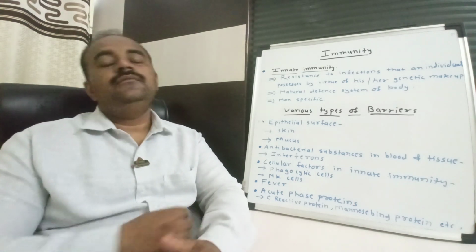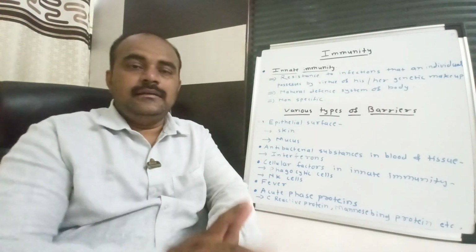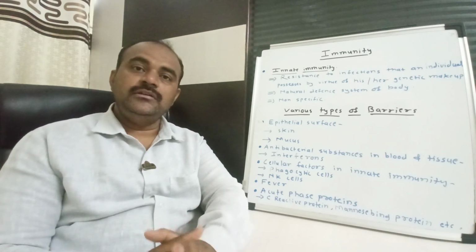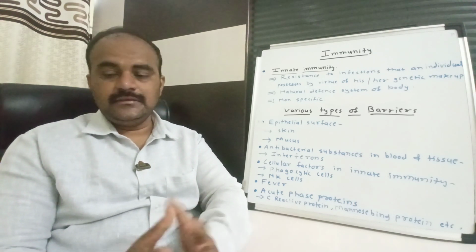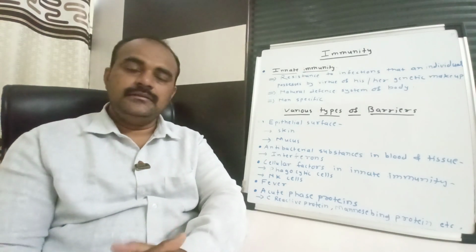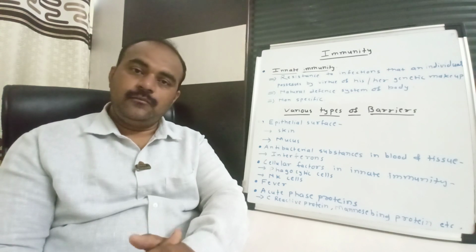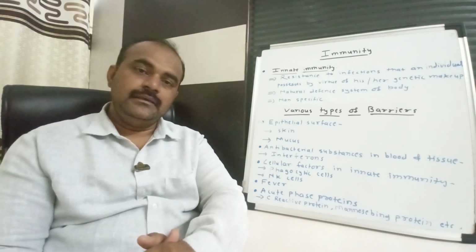And acute phase proteins are released when infection is caused due to injury. At that time, in these acute phase proteins we have seen different proteins: C-reactive protein, alpha-1 acid glycoprotein, and serum amyloid protein.